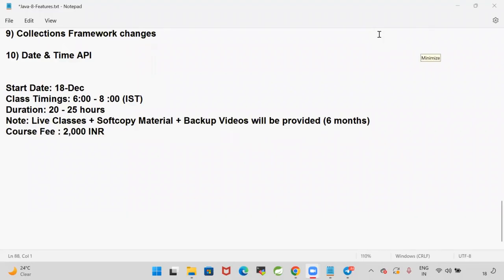Everybody able to see the screen? You need to check your settings. Everybody able to see the screen? Only you are not able to see the screen. Please check it. There is a problem from your side.